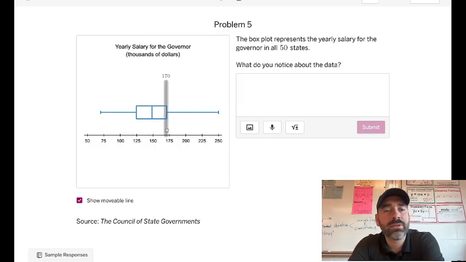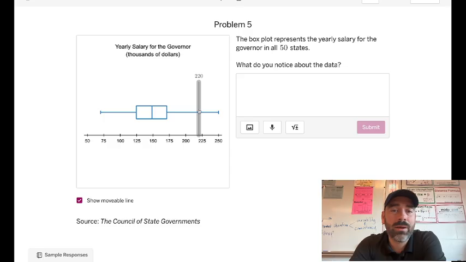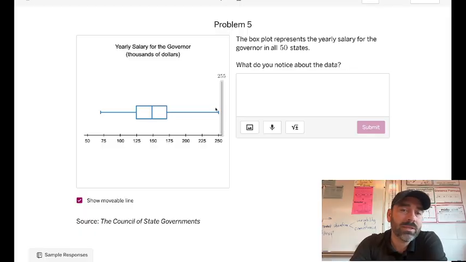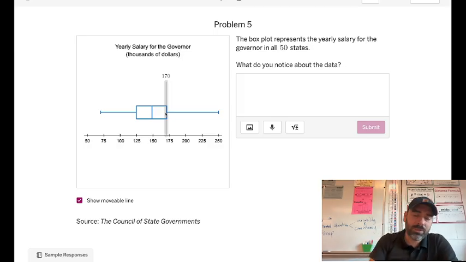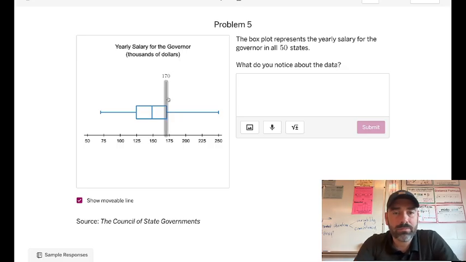And 170. Interesting. When we look at this, it doesn't seem that any of these are actually outliers. If I took this box length from 125 to 170, it doesn't seem like this one up here is an outlier, but we'd have to do some math. 250 down to 170, let's double check it. 250 minus 170 is 80.